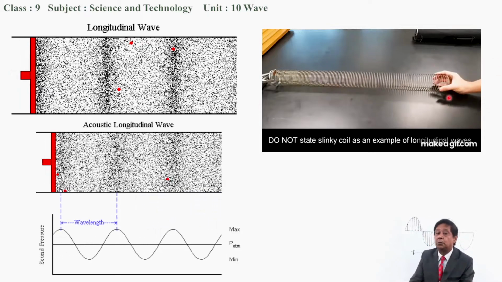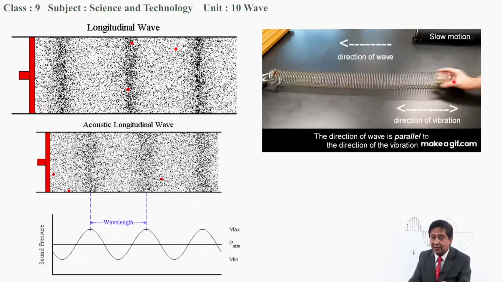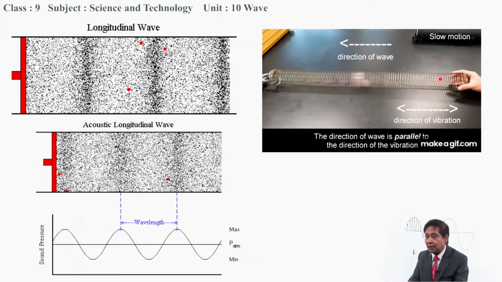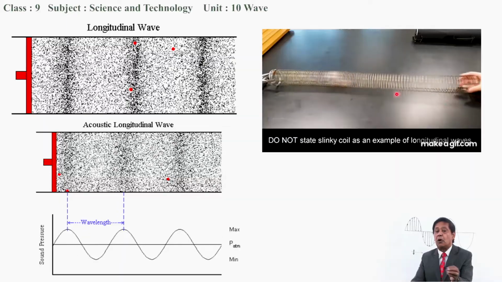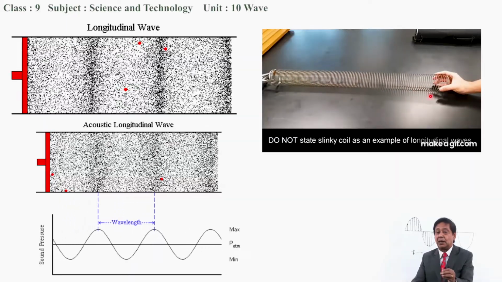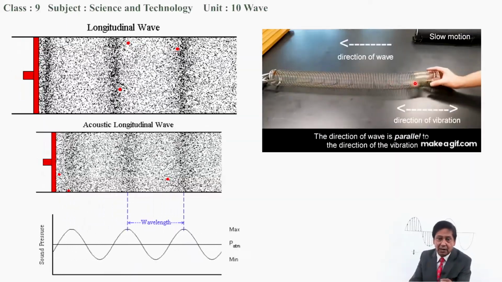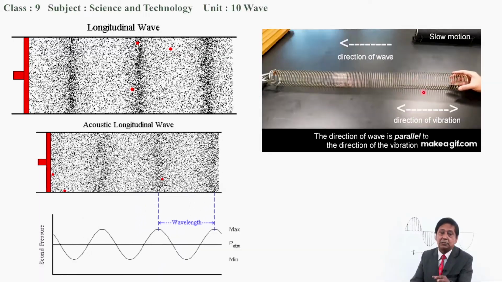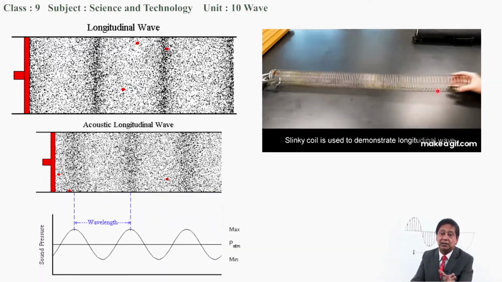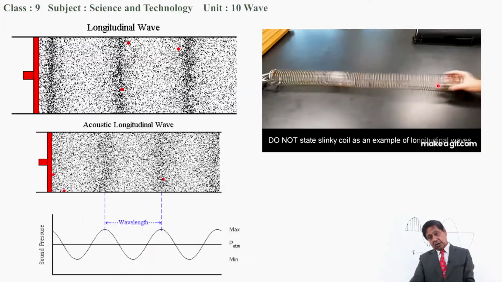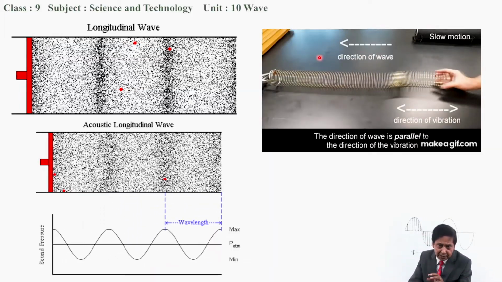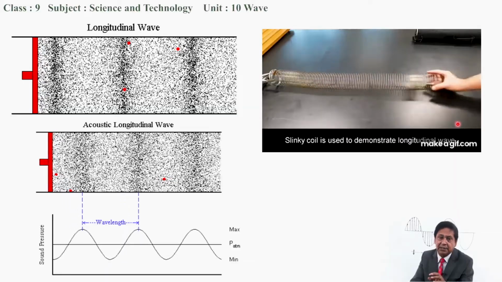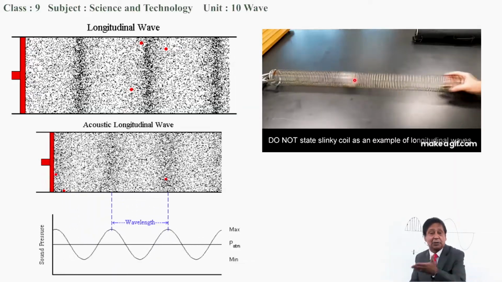When it is moved forward and backward, the particles of the medium are moving forward and backward. At this time, what is happening? The compression moves forward and is followed by rarefaction if we continuously move it. The direction of propagation of the wave is to the left, and the direction of vibration of the particles is also the same.